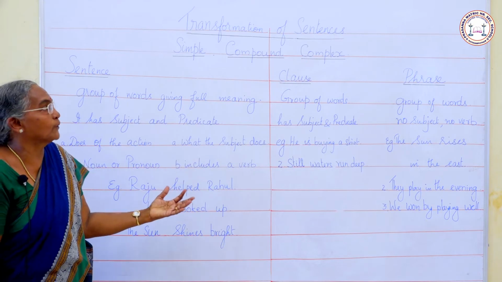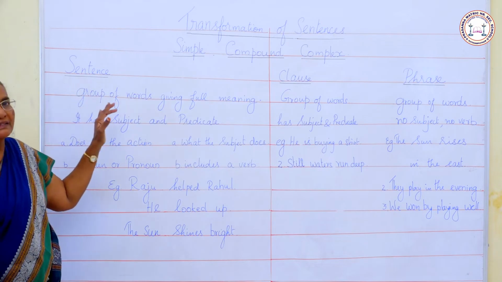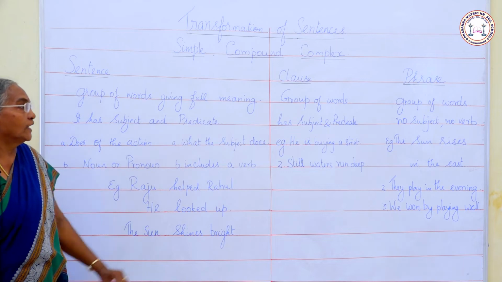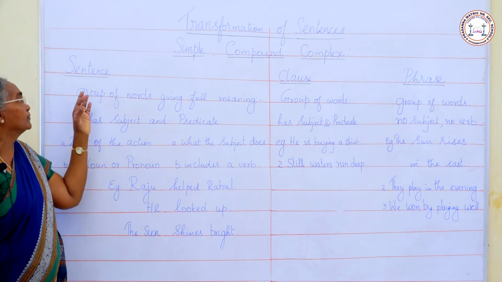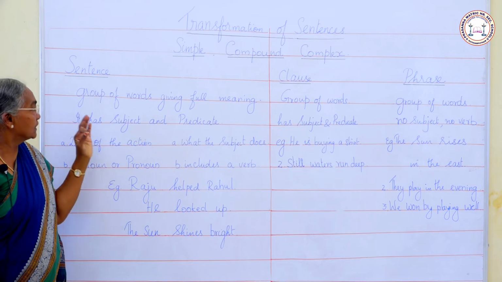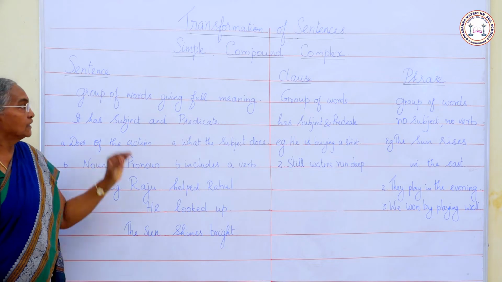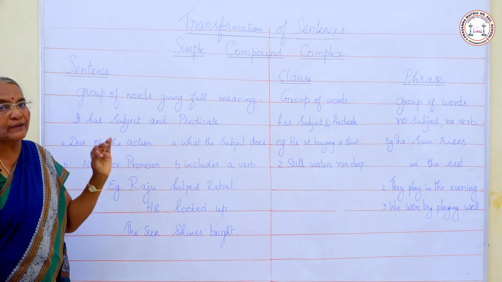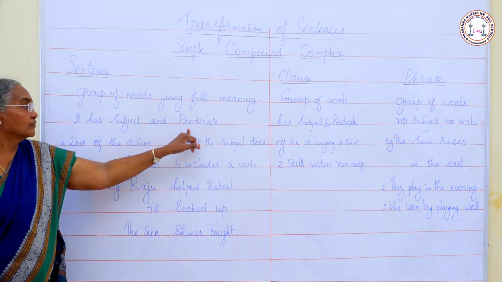Before entering this topic, we must know what is a sentence, what are the parts of a sentence, what is a subject, what is a predicate, and what is a clause, what is a phrase. Let us learn about them first. Sentence. What is a sentence? Sentence is a group of words giving full meaning. A sentence is a group of words which makes a complete sense. It has a subject and predicate.